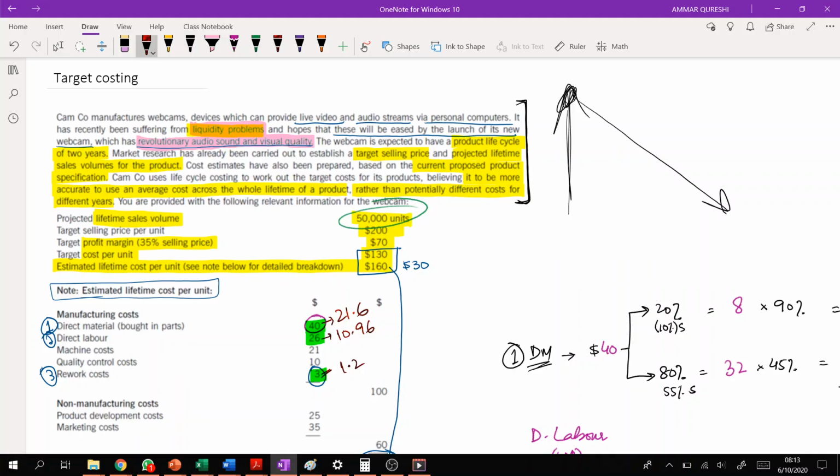The third thing which is very important here is that the company is having a liquidity problem, right? If you are having a liquidity problem, then that means the company has huge expectations from this product. The company actually wants to earn from this product. So if you charge high prices in this initial phase, it will help the company come out of that liquidity problem, right? So these are three reasons which are in favor of charging high prices at the start of the product life cycle.